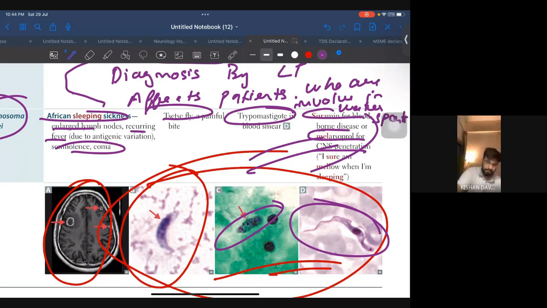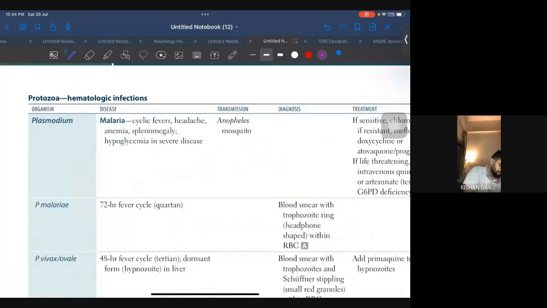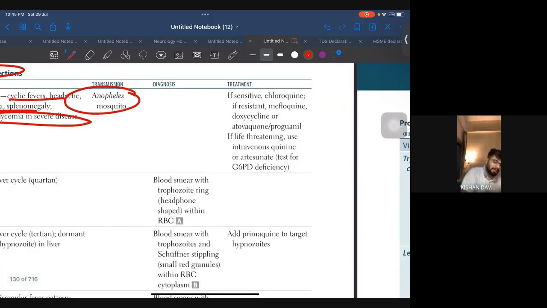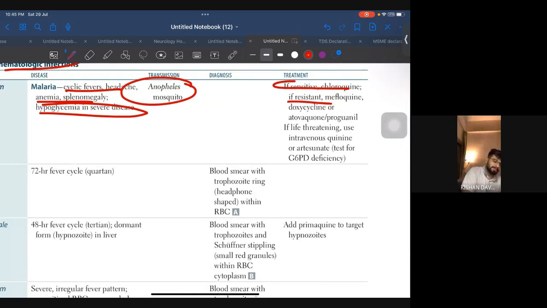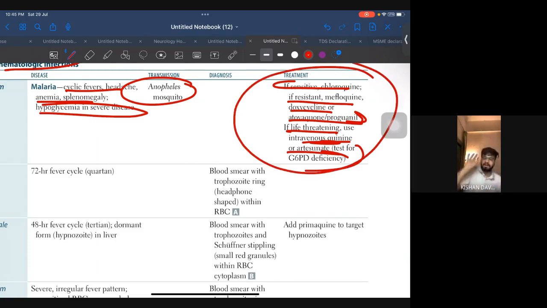Okay, moving on, Plasmodium. Now, for Plasmodium, you must have seen so many questions regarding the treatment and various species. Let's just see. Plasmodium, hematologic infection, malaria: cyclic fever, headache, anemia, splenomegaly, hypoglycemia, everything severe. Okay. Anopheles mosquito is responsible. And if sensitive, chloroquine. If resistant, mefloquine, doxycycline, or atovaquone. If life-threatening, use intravenous quinine or artesunate. So see, the entire treatment they have given here. So now you don't have to worry about the treatment.